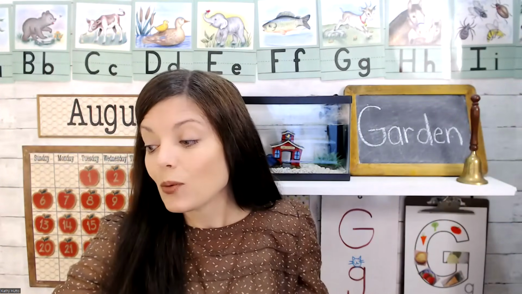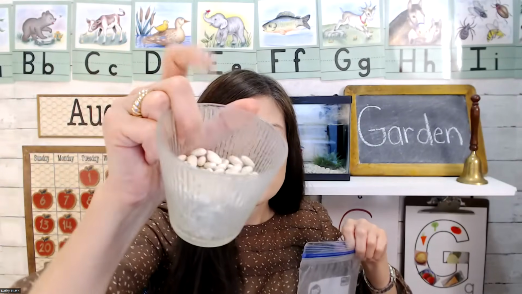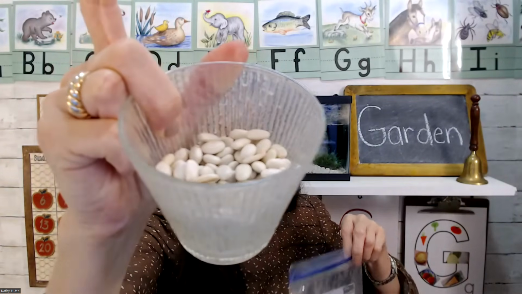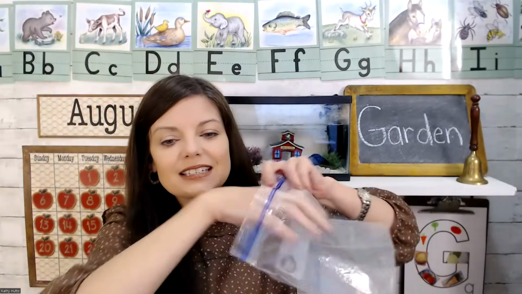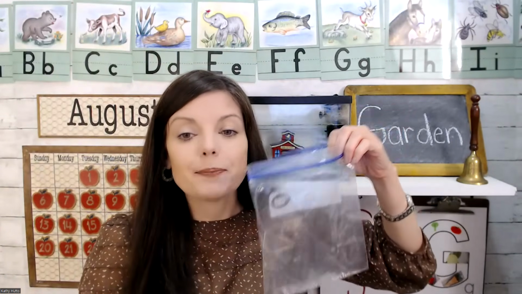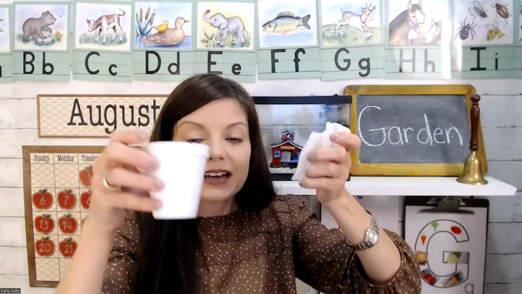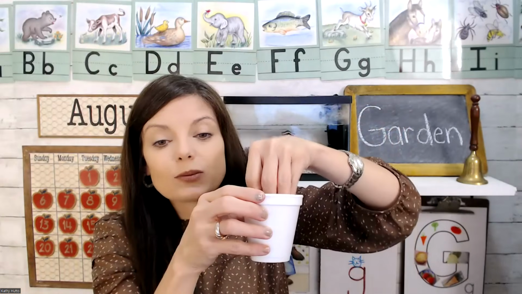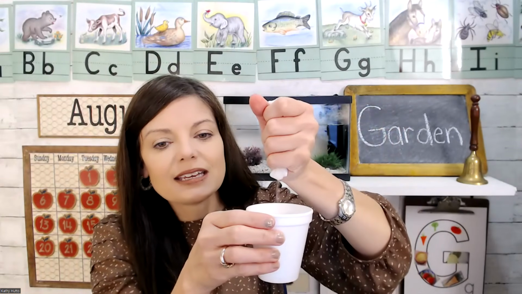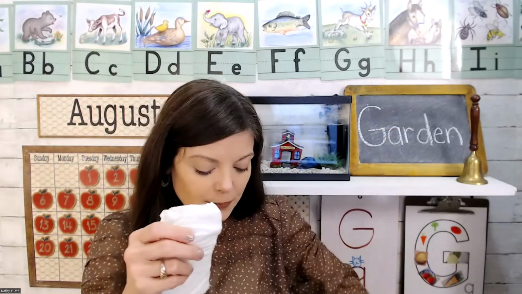Well, it is time for science, and for science today, we are going to grow a garden in a bag. Actually, we're going to grow beans, but beans can grow in a farmer's garden. So I have some beans right here, and I'm going to put into this little plastic baggie a paper towel. Now, this paper towel, I have some water right here in a little cup. This paper towel is wet, so I'm just going to squeeze out some of the extra water, and I'm going to put it down into this Ziploc bag.